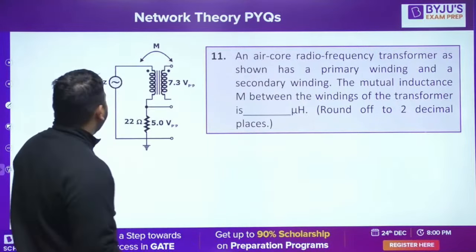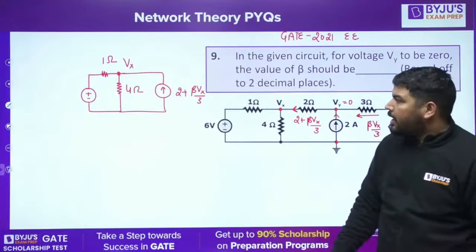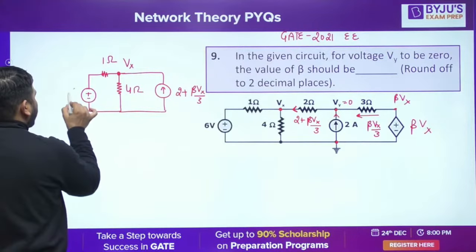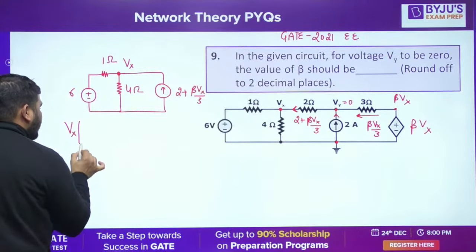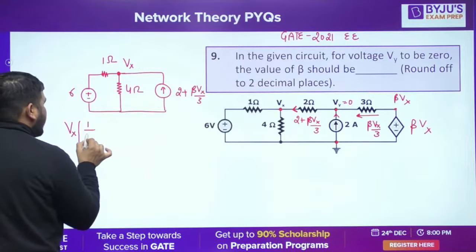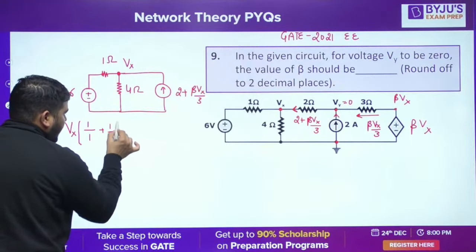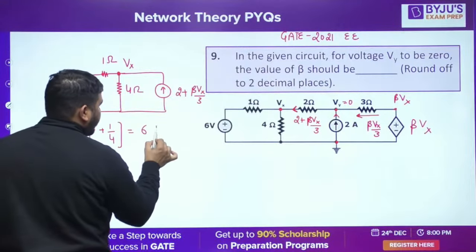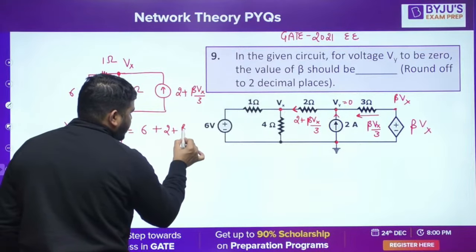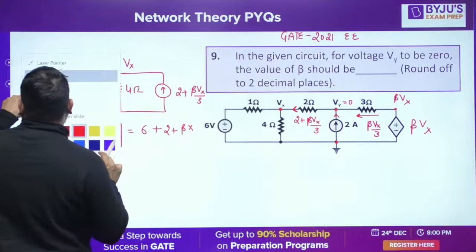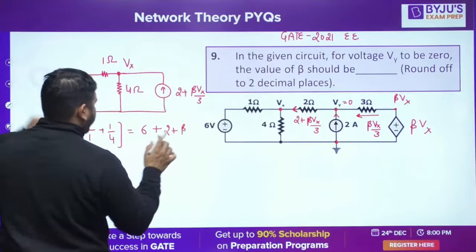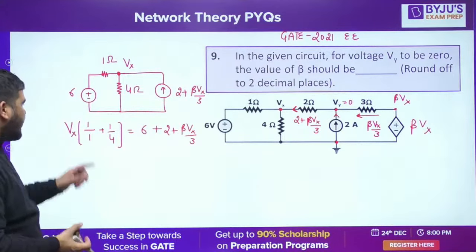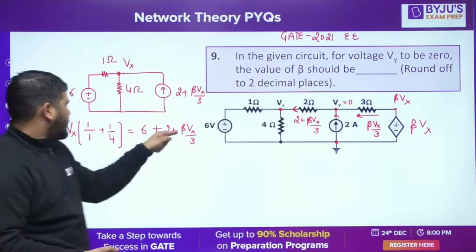Now I can apply the nodal. I can write the nodal equation and I can calculate the beta value. Now what is the beta value? Let's apply this nodal. The coefficient of Vx, if I write the nodal equation, is 1 by 1 plus 1 by 4, equal to entering current. Entering current is 6 upon 1 from this side plus 2 plus beta Vx by 3. Beta Vx by 3. Is it fine, guys? This will be my equation.